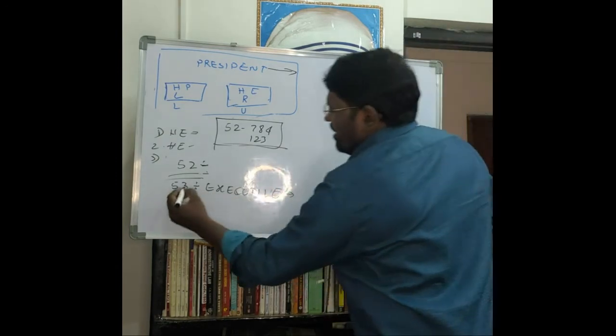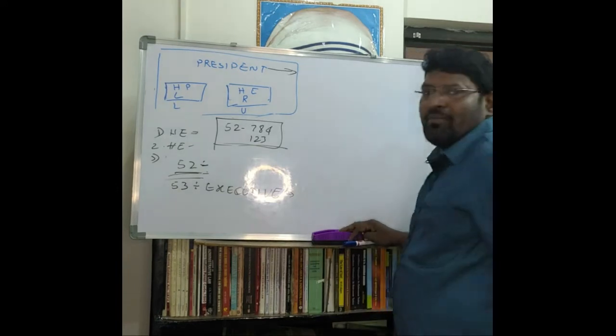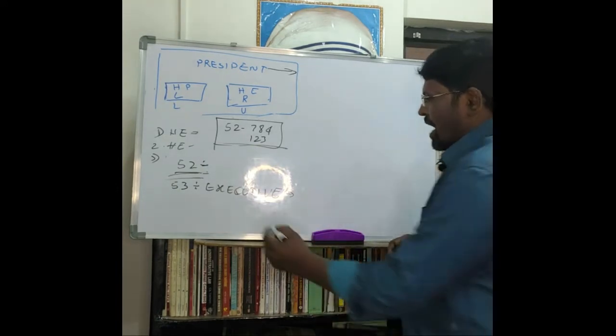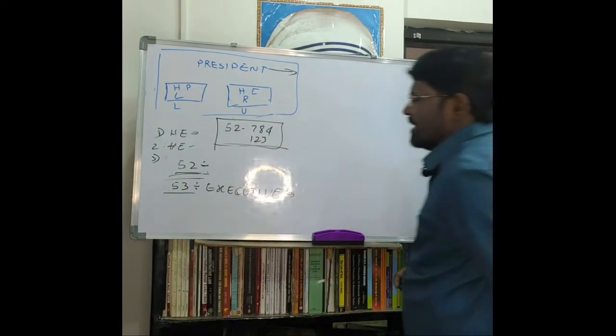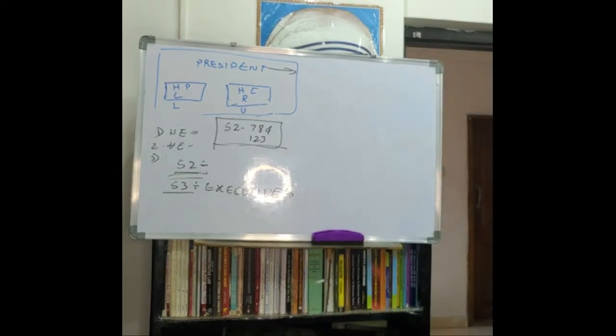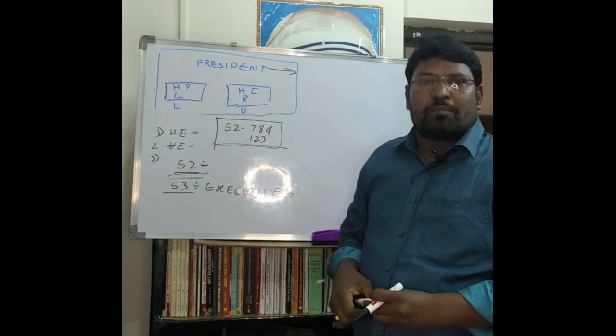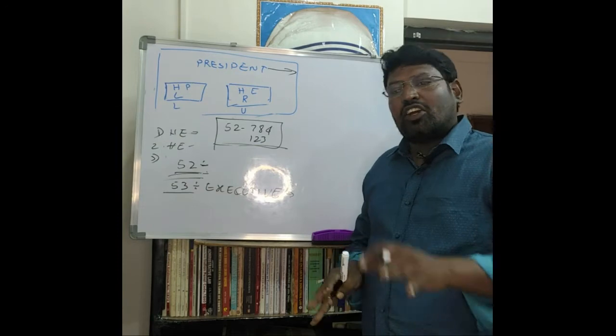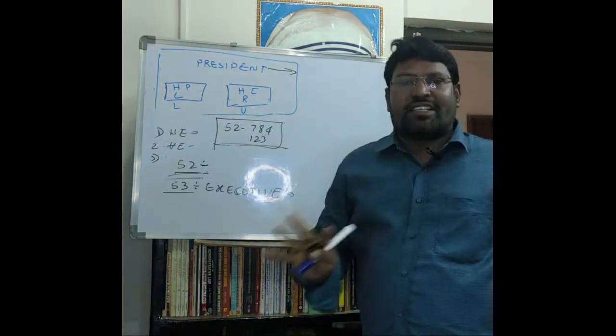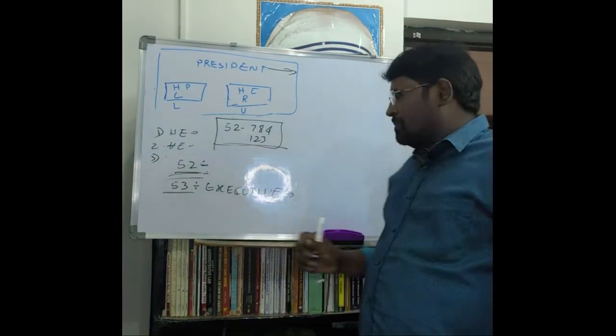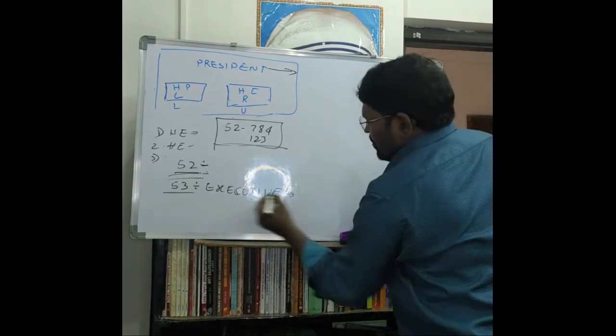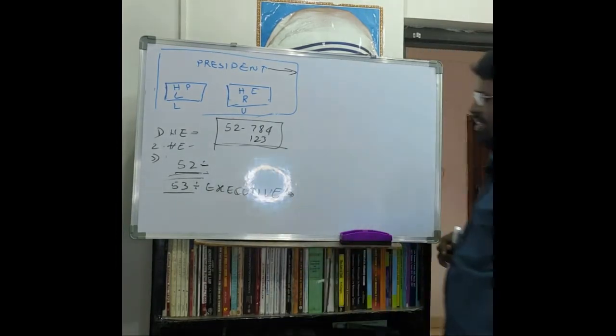According to Article 52, there shall be a president of India. According to Article 53, the president of India exercises his executive power directly or through subordinate officers or subordinates. So that is Article 53.